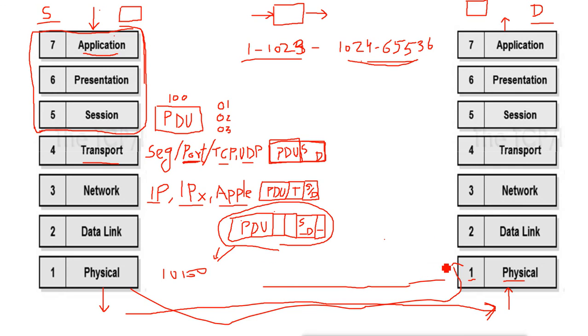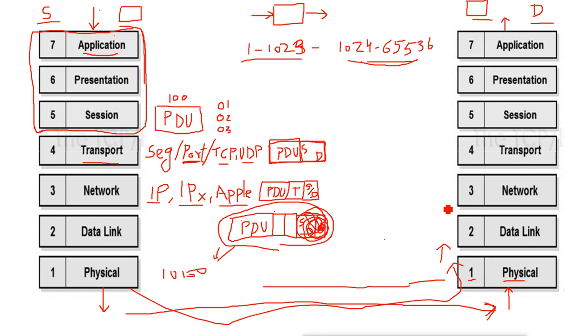Now remember, what will the data link layer do? It will first check for errors by opening the trailer, and if there is no error, then it will open the header for the data link layer and check the source and destination MAC address. If the destination MAC address is of this machine, then it will accept the packet, open these headers and trailers, and forward the packet to the network layer.